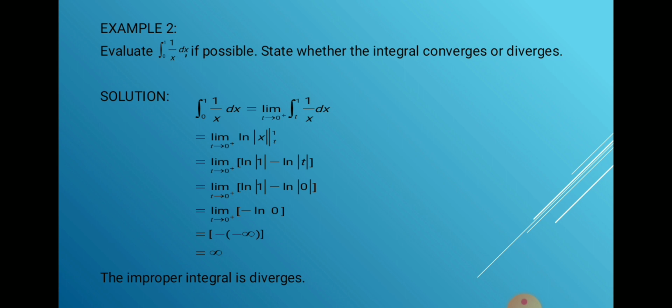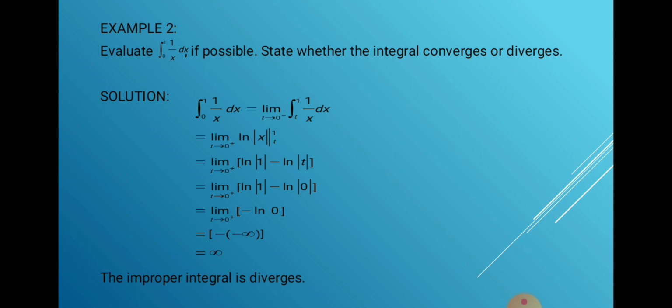Next, find the antiderivative: the limit as t approaches 0 from the right of ln absolute value of x evaluated from t to 1.